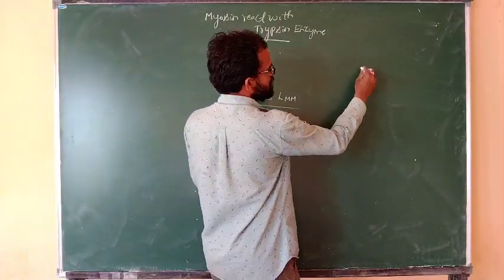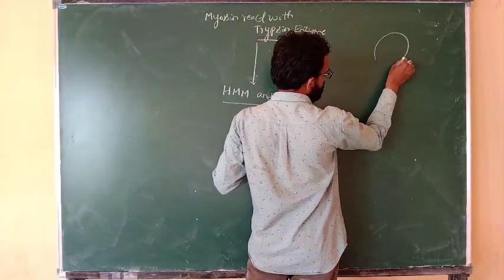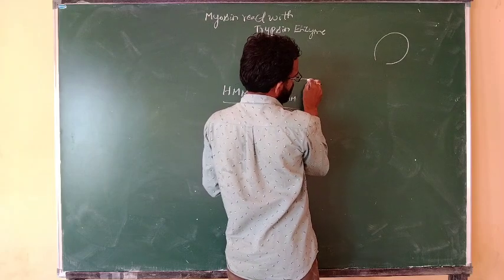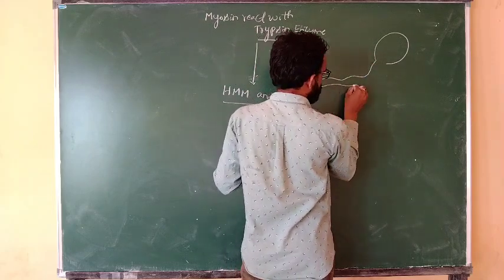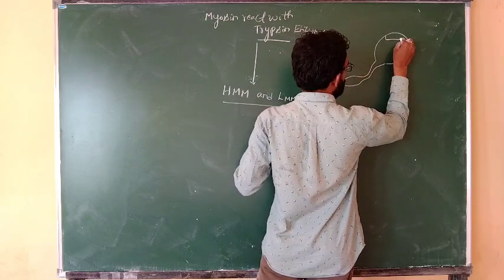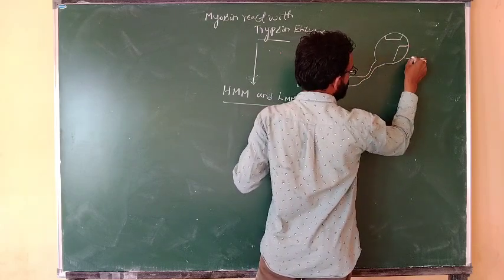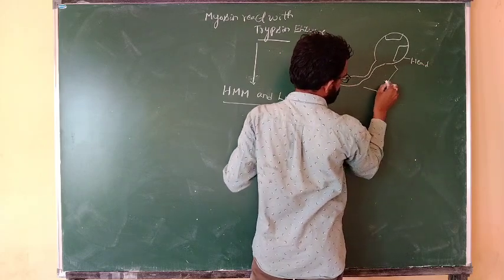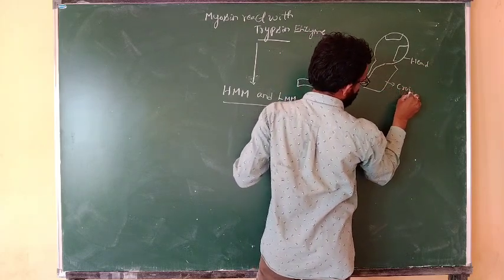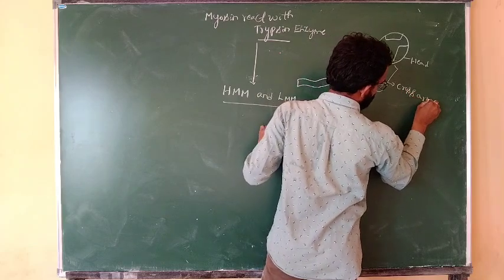See here, heavy meromyosin: the head part and the next part, the cross arm.